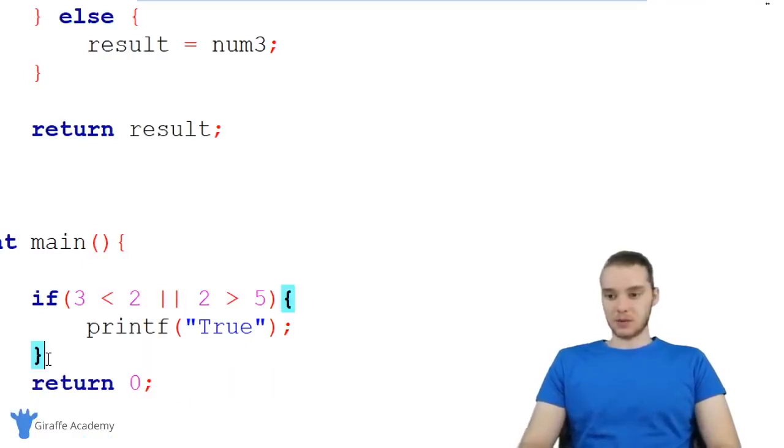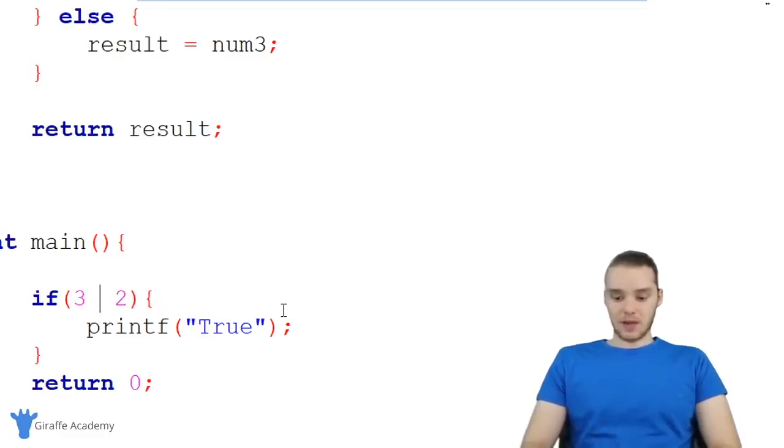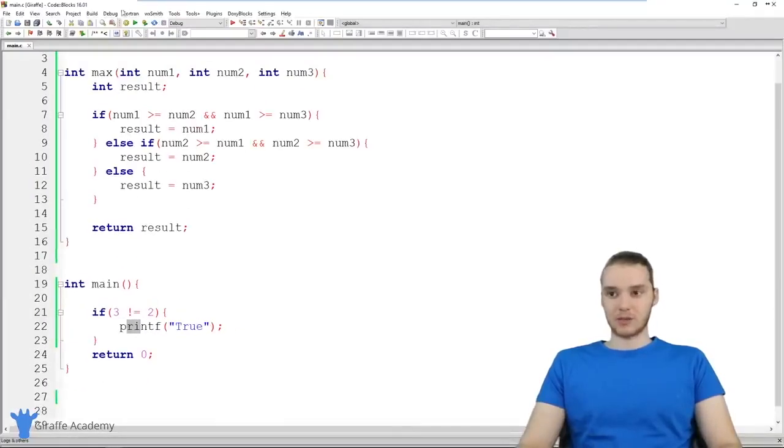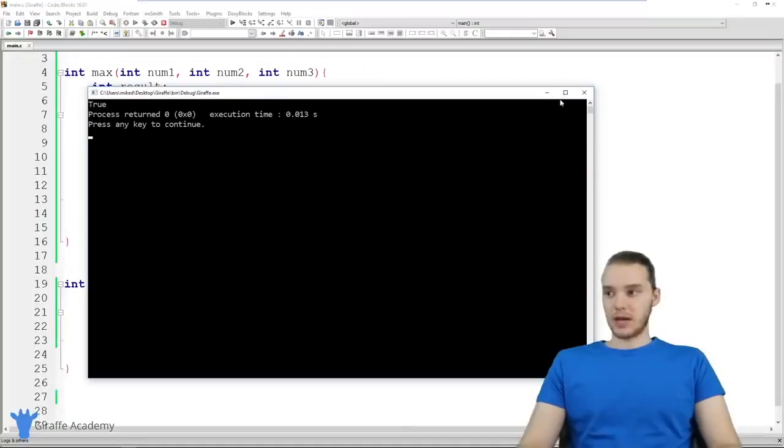And I want to show you guys a couple other things that we can use. Over here, we're using a less than sign. So for example, if 3 is less than 2, I could also use a greater than sign. I could use a less than or equal to sign. I could also use a greater than or equal to sign. And if I wanted to check for equality, I could use a double equals. So the double equals will check to see if 3 is equal to 2. We can also use one more, which is this exclamation point. An exclamation point basically means not equals. So I could say if 3 is not equal to 2, then we'll print out true. So down here, let's run this and you'll see that we get true. So yeah, there you go.